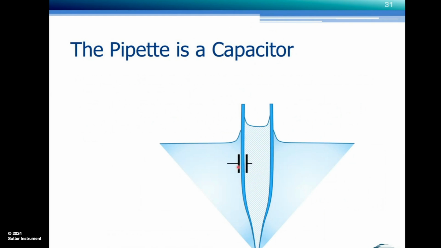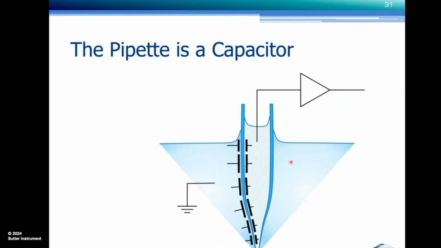That forms a capacitor with a conductor, an isolator, and another conductor. The bath is grounded. The pipette is connected to the input of a head stage, of an amplifier. And of course, the capacitance is not just in this small area of the pipette wall, but distributed evenly across the entire wall of the pipette.